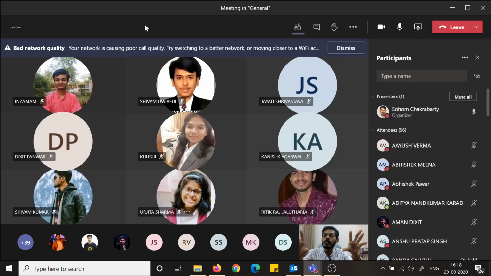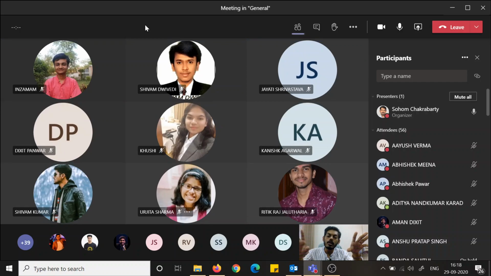And what Inzamam, Jayati, Urjita are saying, they are saying that you identify the column numbers which are non-zero. In the final result of the column operations, you identify the non-zero column numbers and you pick out the columns of matrix A corresponding to the same numbers. Those will be the basis vectors for the range space also.